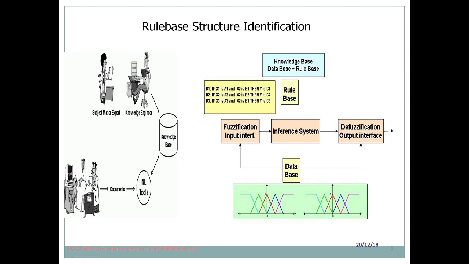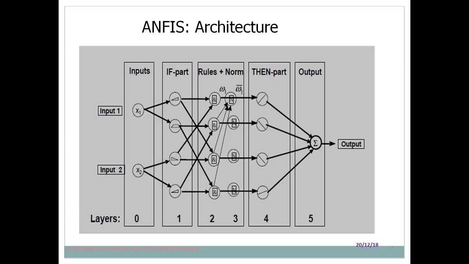From this we come to know that specifying a rule is a very important thing. You need to specify the rule, and if you specify rules appropriately, then your system will work. Otherwise a lot of issues may occur. Then this is the NFS architecture we already discussed. Let me tell you more about this. We provide the input, then there is the if part, rule formation, the then part, and finally output.